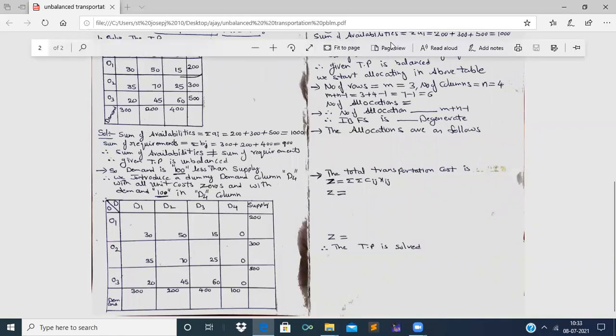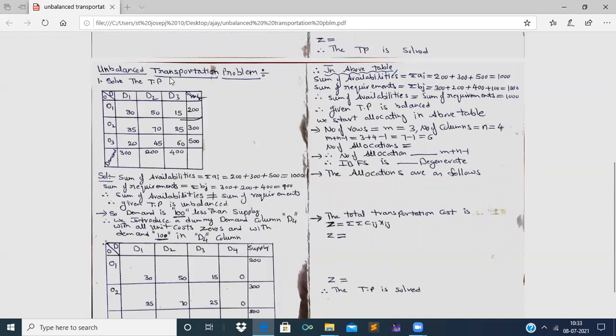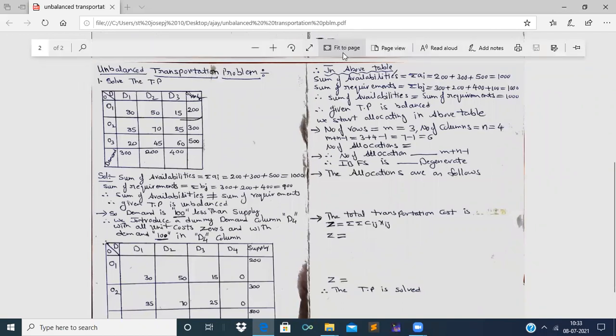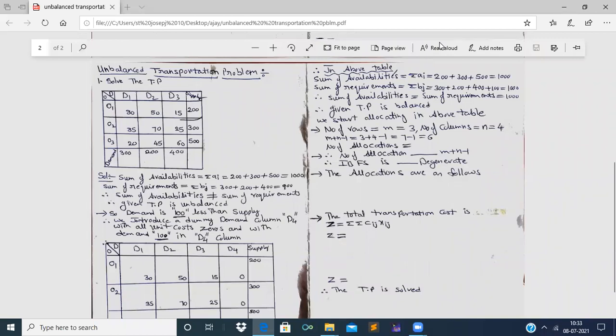Okay, done. I'll start today's class. So we are in the concept of unbalanced transportation problem. How many methods are there to find the initial basic feasible solution of a transportation problem? There are 3 methods, right? One is the northwest corner rule. The second one is the matrix minima method. The third one is Vogel's approximation method, as we have discussed in previous classes.